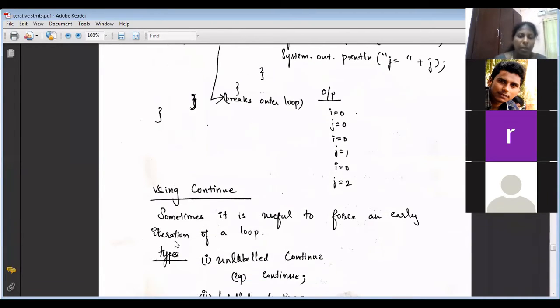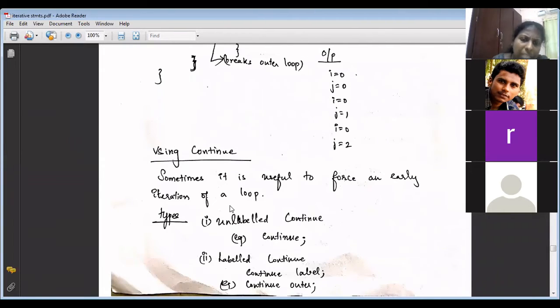Similarly, continue. What will continue do? Break comes out of the loop. What will continue do? It stops the current iteration. When continue is encountered, it stops the current iteration, and control will go to which place? The first condition of the while. Control will go to the next iteration. It is useful to force an early iteration of the loop.